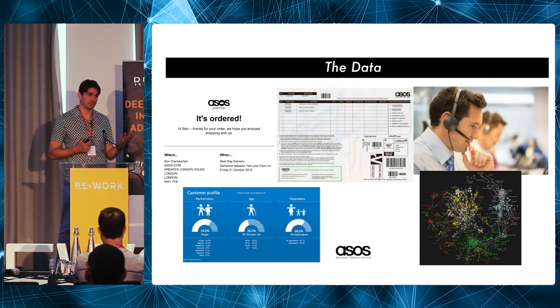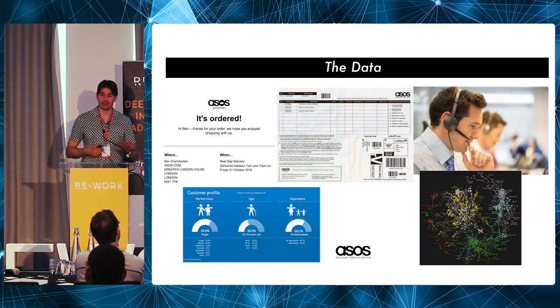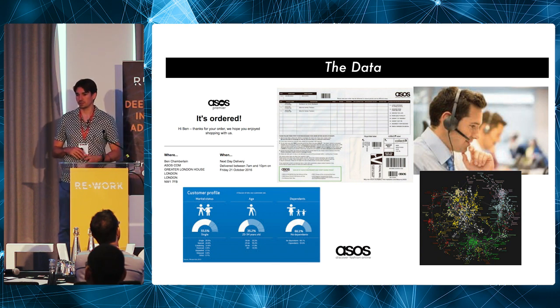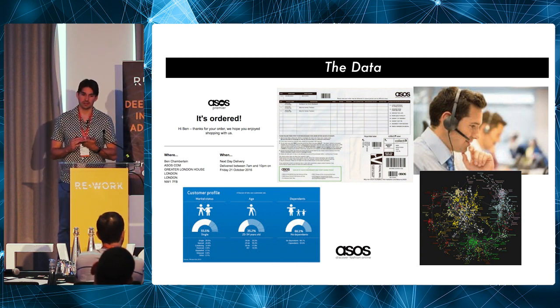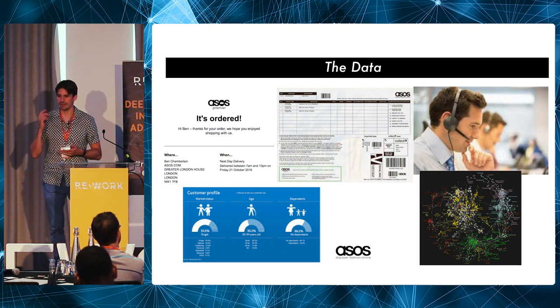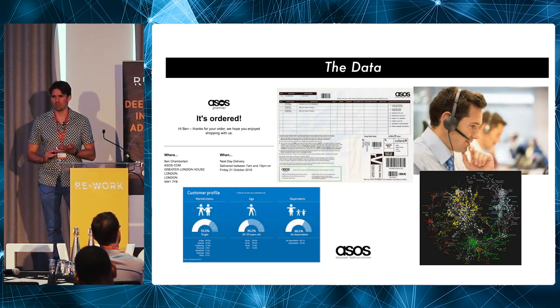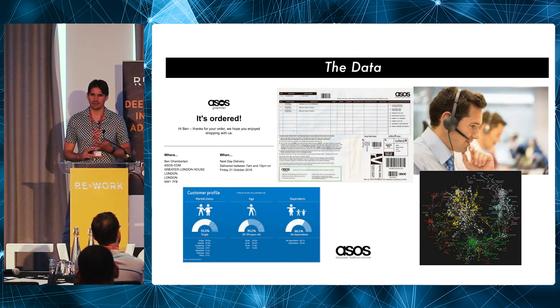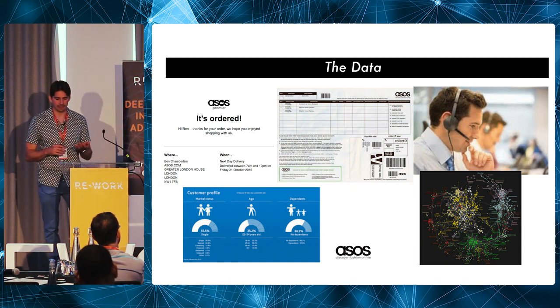There are 5 main classes of data that we use for these models and many other models like them at ASOS. Those are the receipts data, returns, the session logs, the customer care data, that's the guy with the headset there. So anytime you email, call, or tweet us, that gets logged. And then the final thing is we have some light demographic data. So we have age, gender, and location, but nothing else.